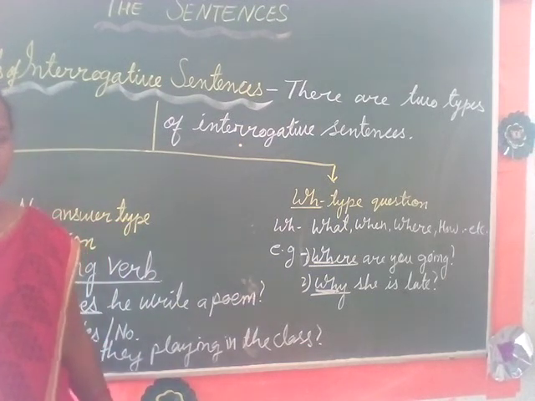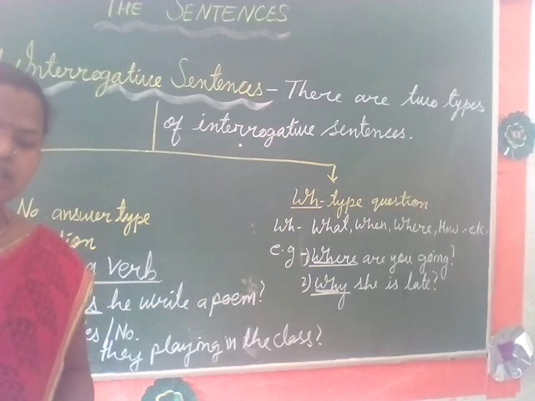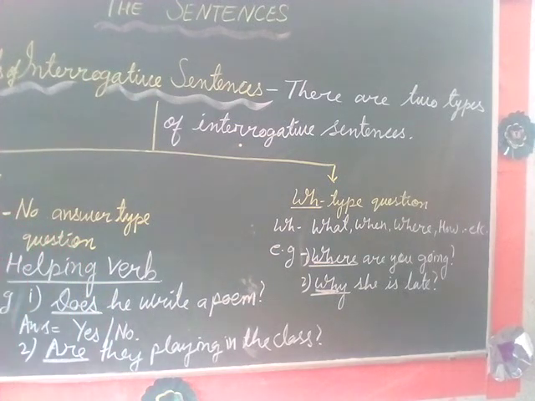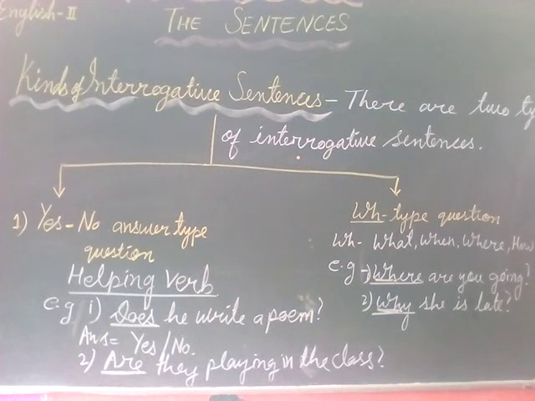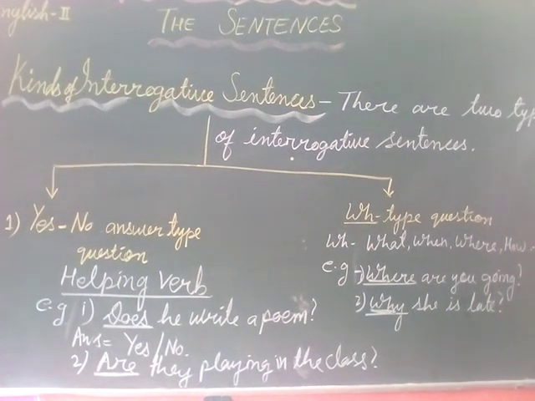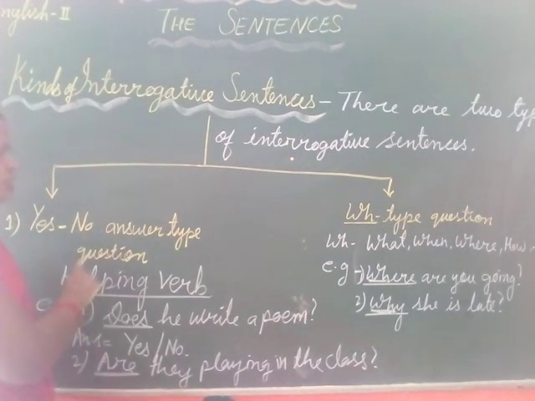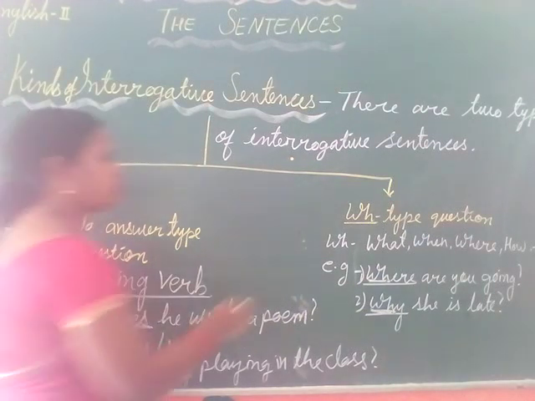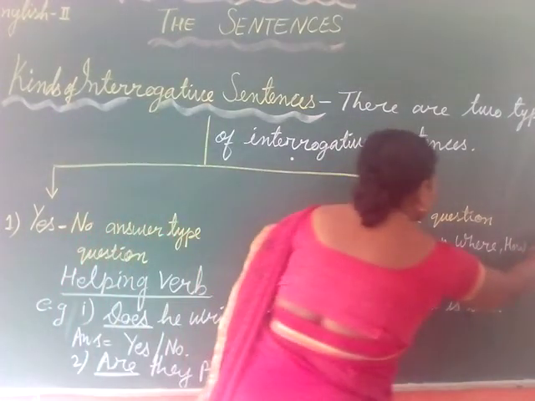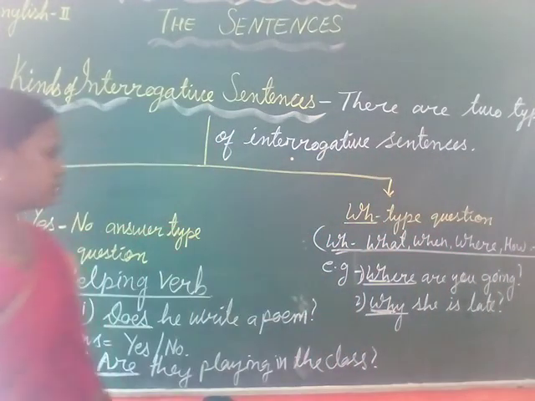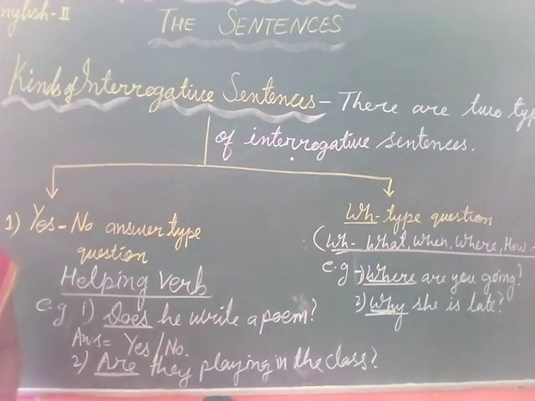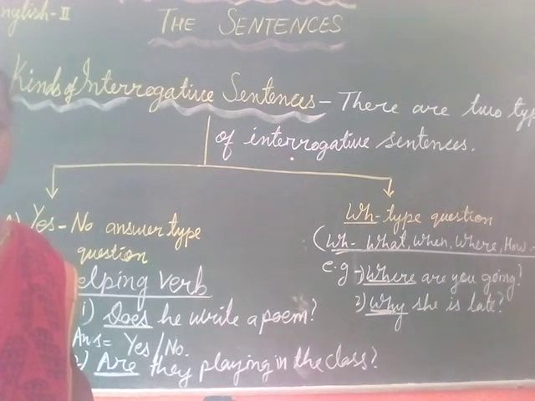Now let's see the next sentence, that is exclamatory sentence. So students, first you note down this yes no answer type question and WH answer type question. These are the words you see put in brackets, and these are the examples. Then we will start the last, that is exclamatory sentence.